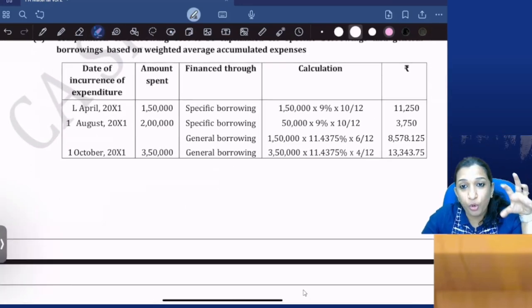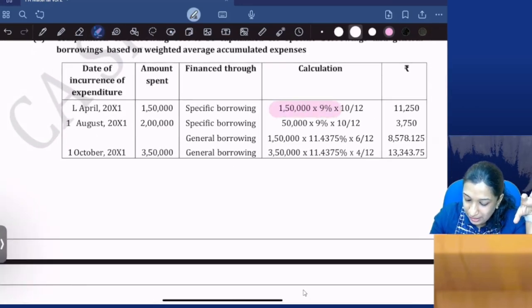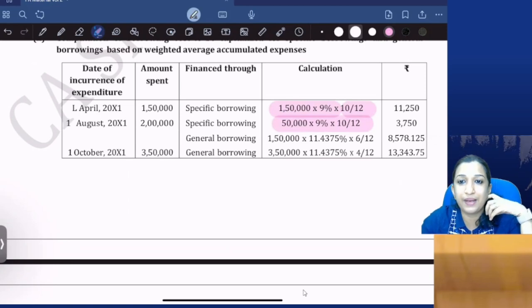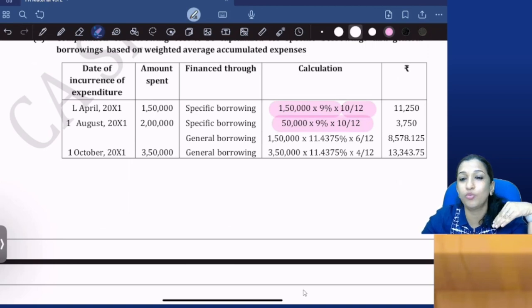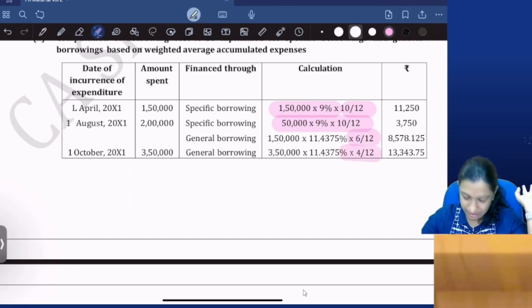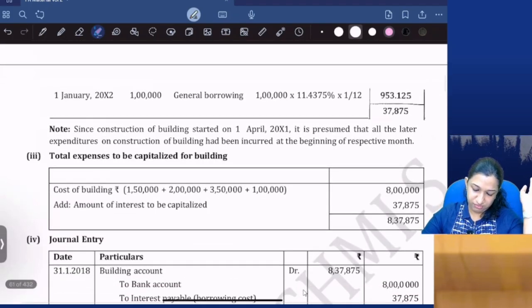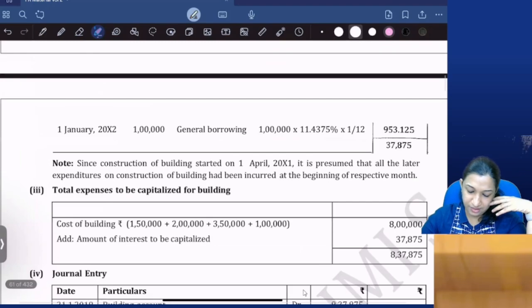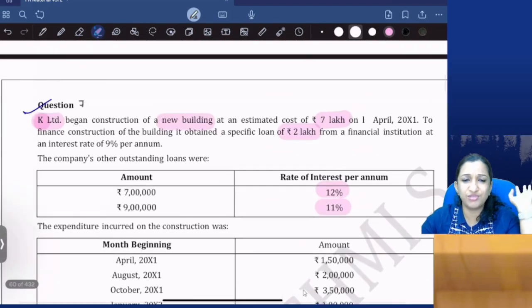Even for specific borrowing, I will do only 10 by 12. Actual interest I'll calculate only for 10 months, because in the last 2 months there is no work, the asset is completed, no more capitalization. That is the only change, the rest everything is fine. So I think if you go through, that is manageable. So we can move on.